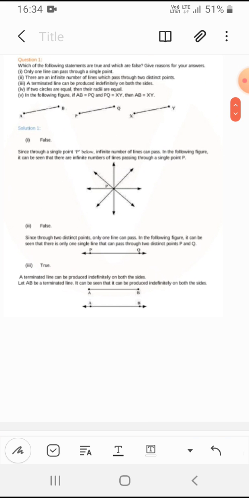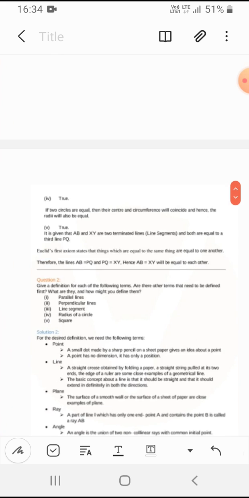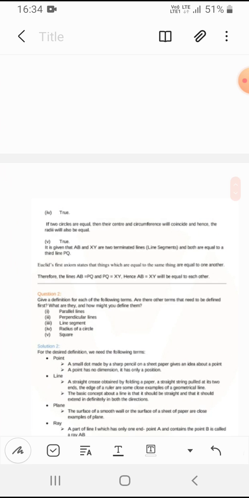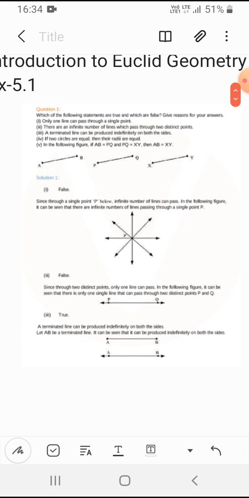Here they are saying that the circles are equal, so the radii are also equal. If another circle's radius is more, then the question they have given would be wrong. So the question is correct and the answer is true. If both circles are equal, then the radii are also equal.